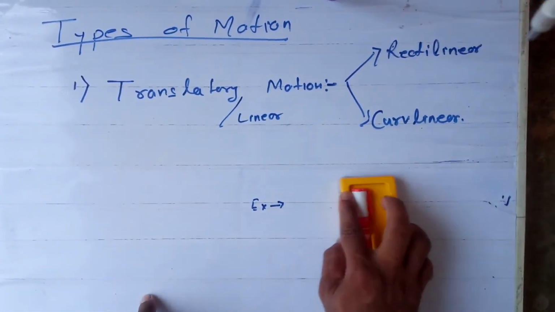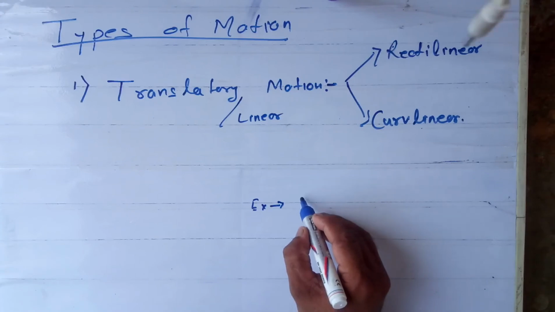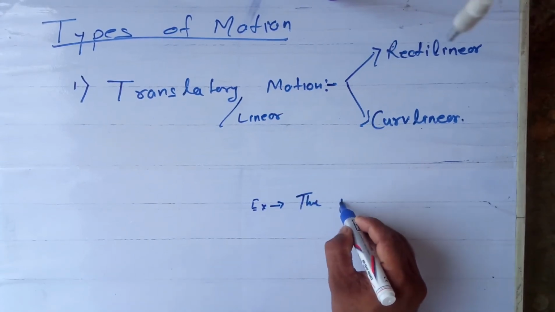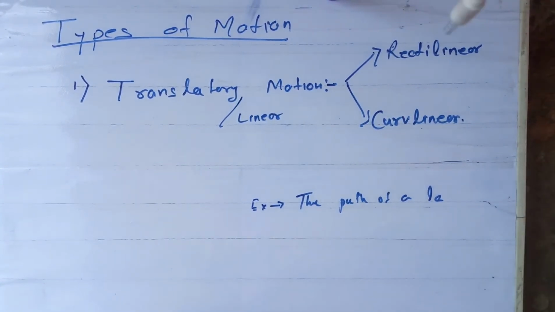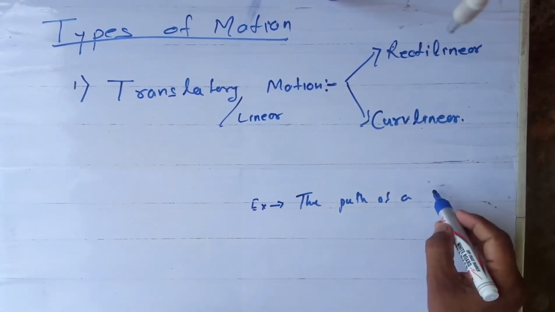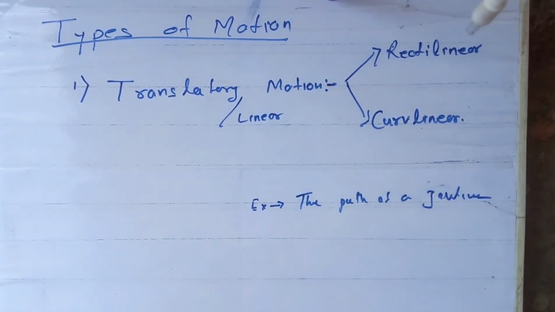Example is the path of a javelin throw. The path of a javelin throw. The path played by, suppose, a bird flying. Generally, it is not straight. It is a curved path. Clear? This is curvilinear. So once again, I am repeating the whole concept.